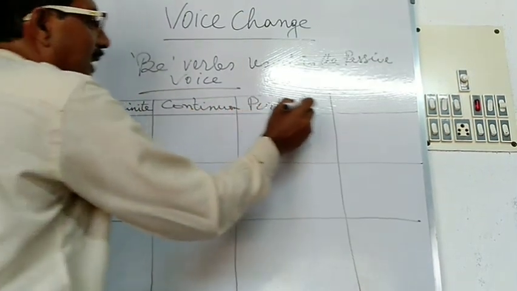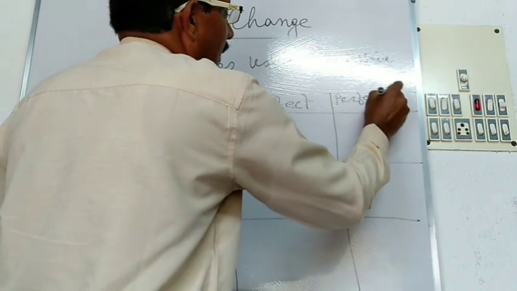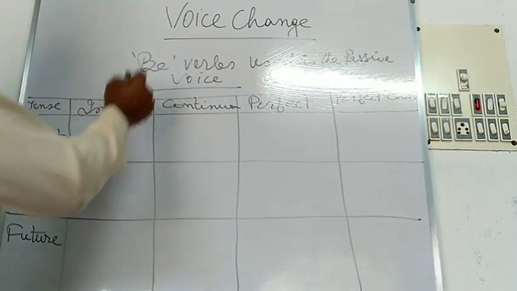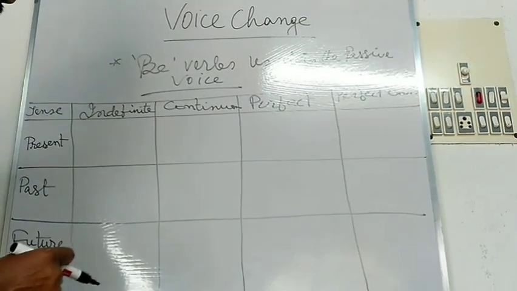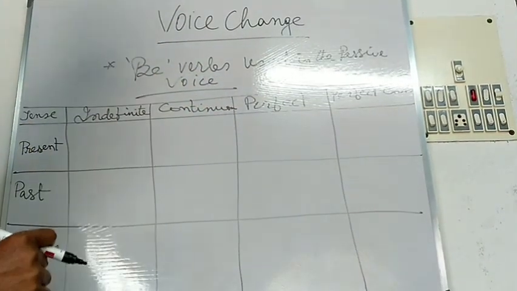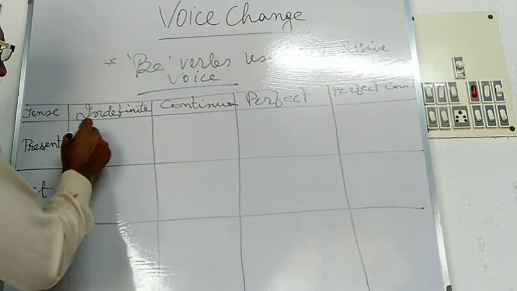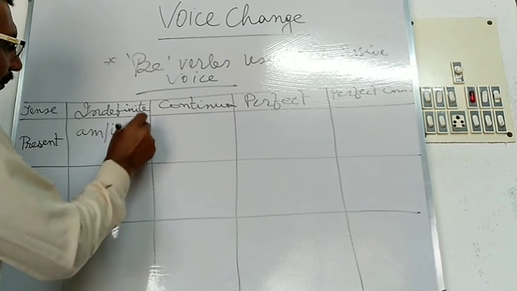Indefinite, continuous, perfect and perfect continuous. Here in this table you will see the different verbs used in the passive voice, students. Now, present indefinite form: am or is or are.